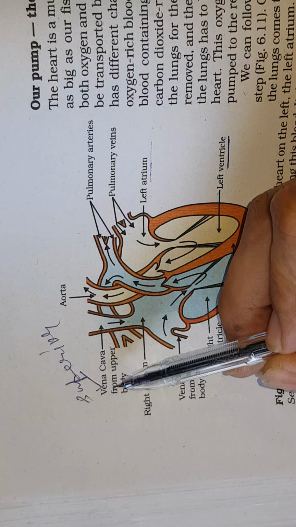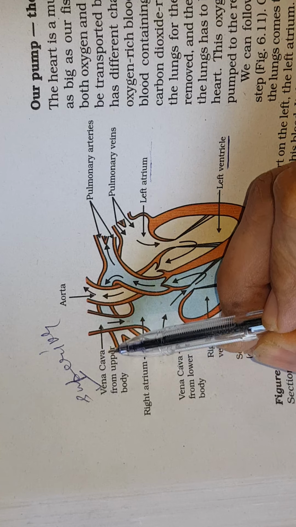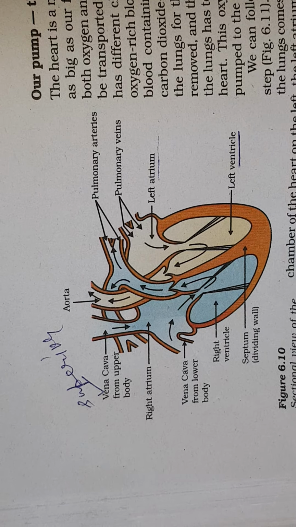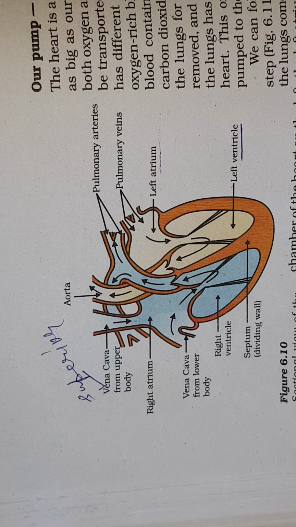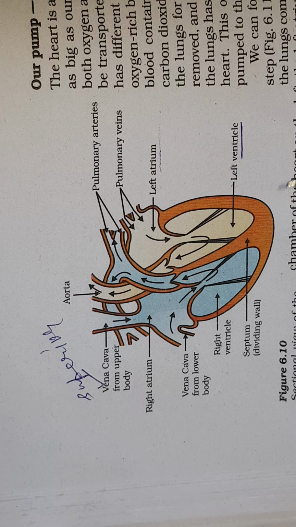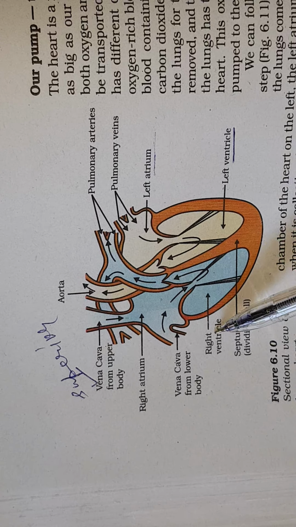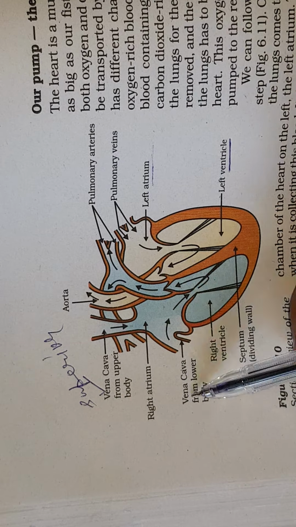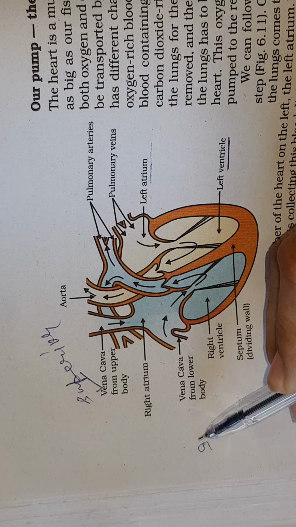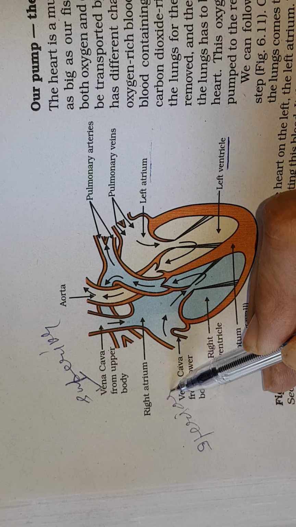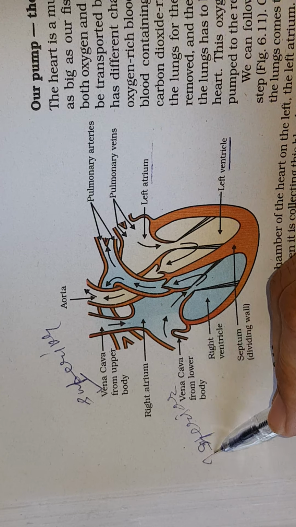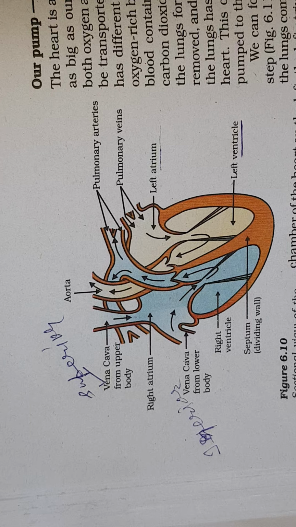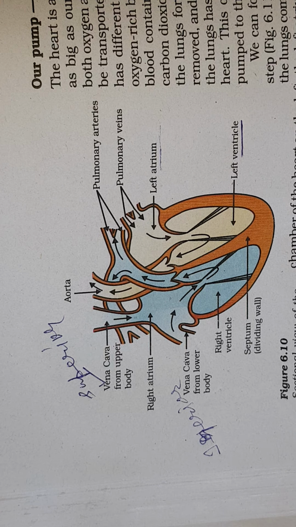Similarly, from the lower parts of the body, below the abdomen, the deoxygenated blood is collected by inferior vena cava. It is collecting blood from the lower part of the body.